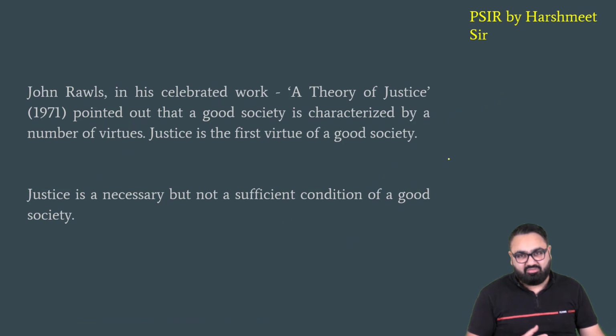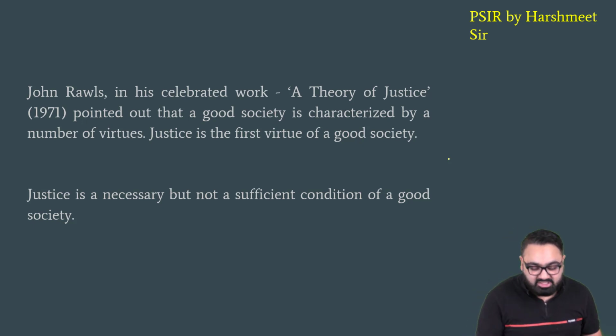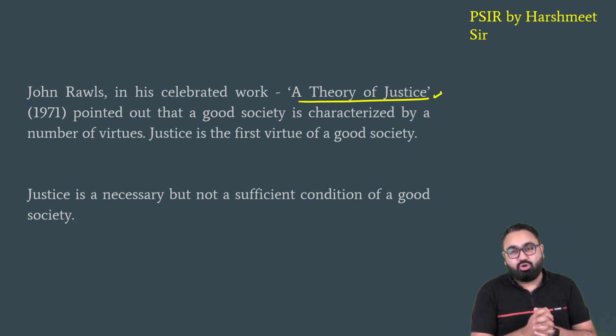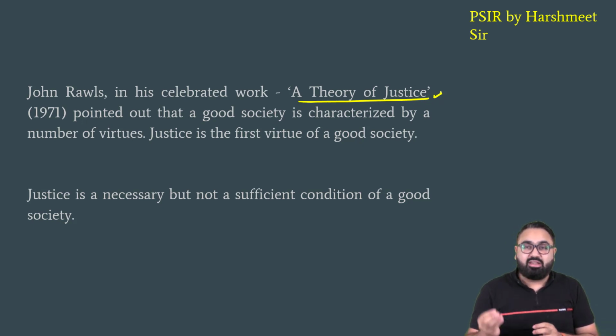Now, there are different ways to define justice and different people have defined justice in different ways in their own books. The theory of John Rawls has been taken from his book called A Theory of Justice. There are many people who have tried to give their definition of a perfect or ideal society. For example, when you look at Plato, he gave a concept of ideal society where there will be distribution of work between the different classes. There will be specialization of three different types. People doing their work properly would be an ideal society. For Aristotle, everyone taking part in politics, everyone doing their duty, being politically active would be a perfect society.